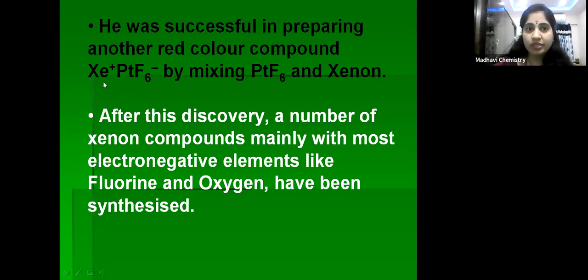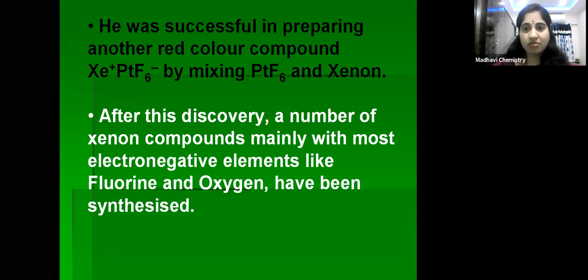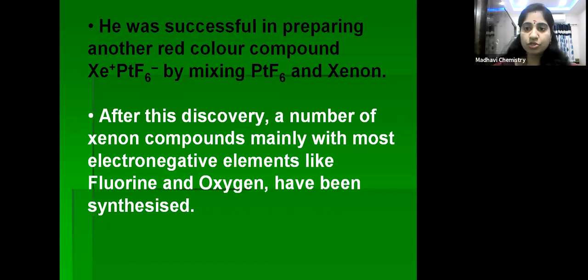By observing this compound, he realized that xenon's first ionization enthalpy is nearly equal to the first ionization enthalpy of the oxygen molecule. After this discovery, a number of xenon compounds, mainly with the most electronegative elements like fluorine and oxygen, have been synthesized. Is that clear, children?